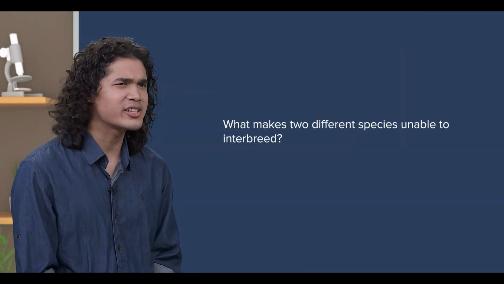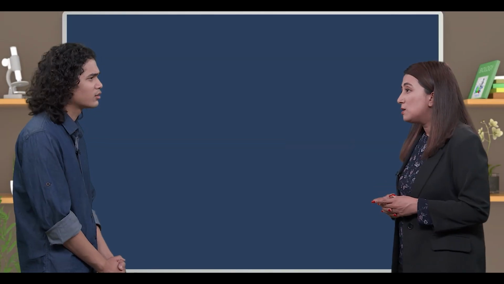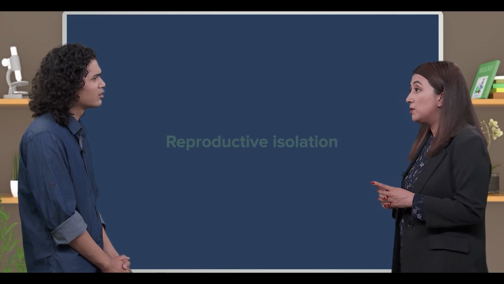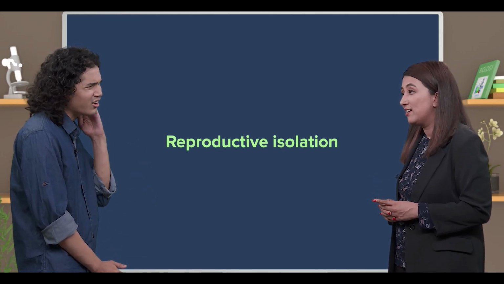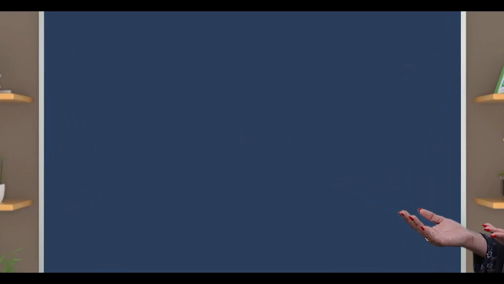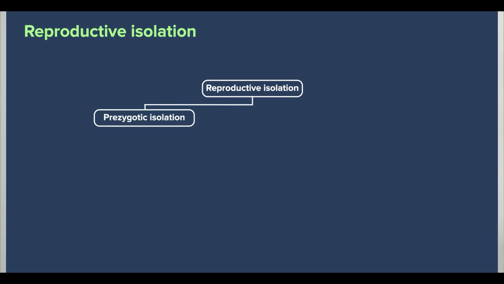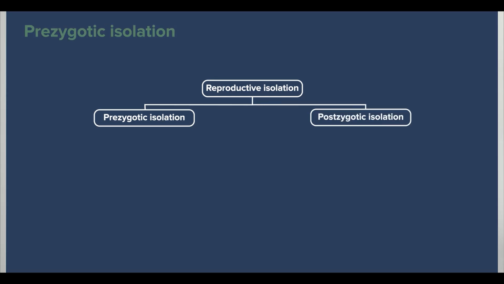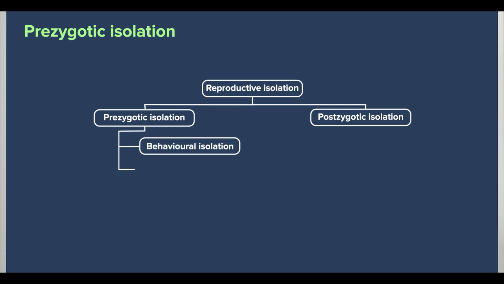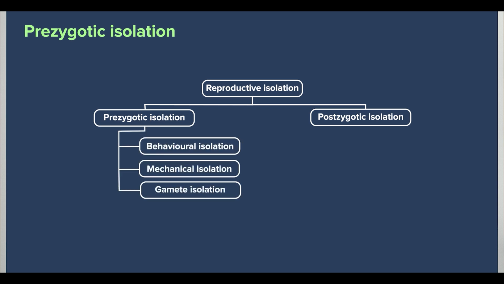Oh, what makes them unable to interbreed? Technically speaking, it's because they are under reproductive isolation. Huh? Let me explain. There are different ways by which reproductive isolation takes place. Let's first divide them into the prezygotic isolating mechanism and the postzygotic isolating mechanism. Prezygotic isolating mechanisms include behavioral isolation, mechanical isolation, gamete isolation, and seasonal isolation.